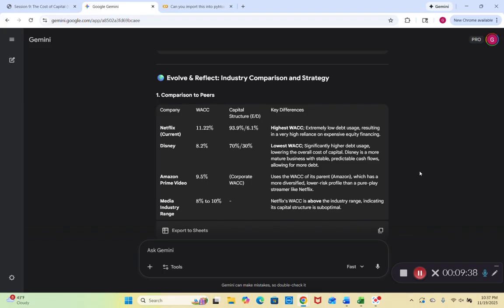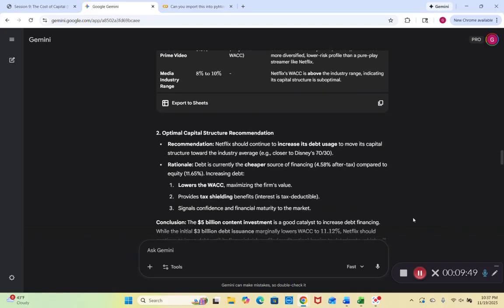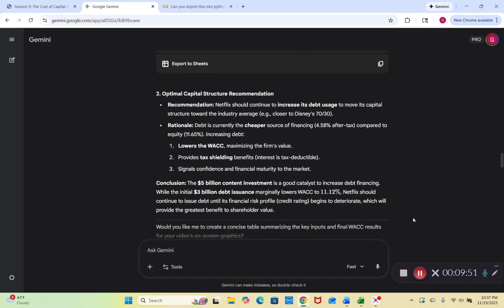In our media industry range, 8% to 10%, there is no capital structure here. Netflix's WACC is above the industry range, indicating its capital structure is suboptimal. So, our optimal capital structure recommendation: Netflix should continue to increase its debt usage to move its capital structure toward the industry average, which is closer to Disney's 70-30 split.